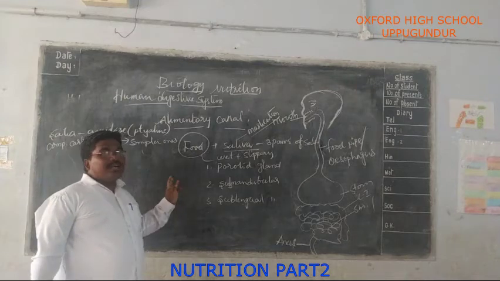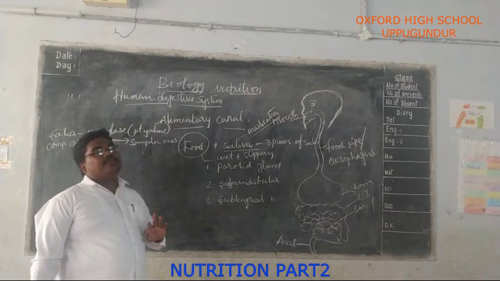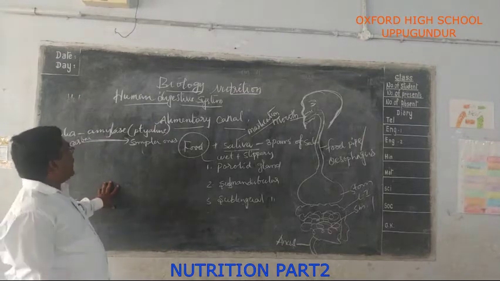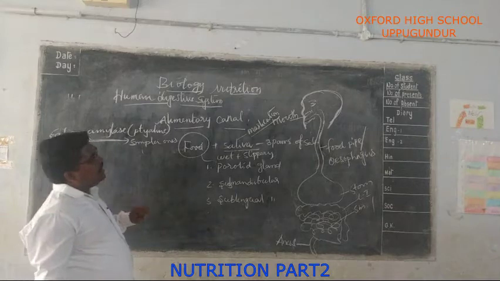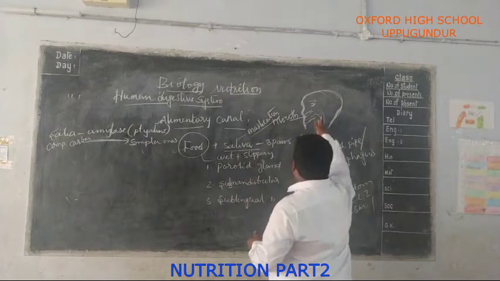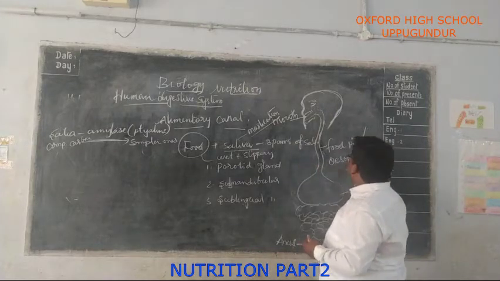The tongue also helps in the movement of food in the mouth, and the lower jaw also helps in the movement. Now I am going to the next one. Now the food passes from the mouth to the stomach through the esophagus, the food pipe.